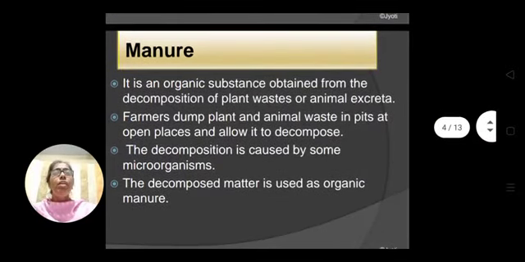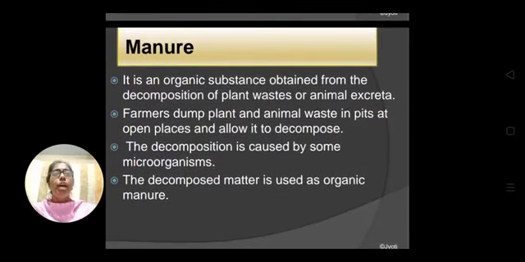Now let me tell what is manure and what is fertilizer. Manure is an organic substance obtained from decomposition of plant waste or animal excreta. You know what is decomposition? Who decomposes and what are decomposed?